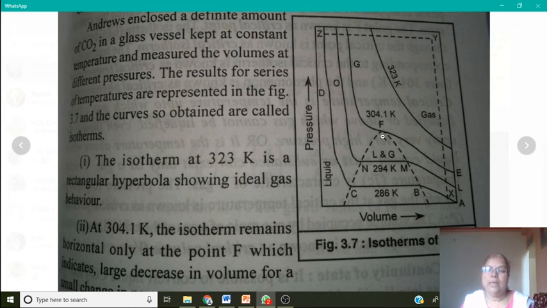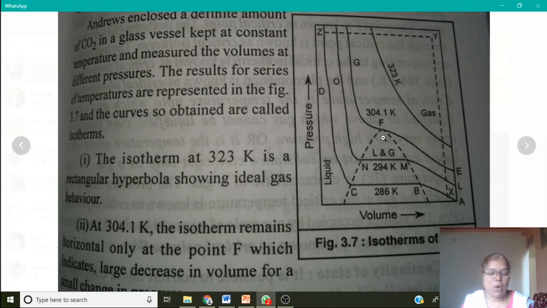Or alternatively, we can define the critical temperature as the temperature above which liquid cannot exist, or the substance can exist only as a gas, and the critical temperature is the characteristic temperature of the gas.